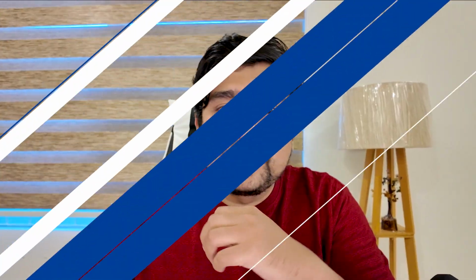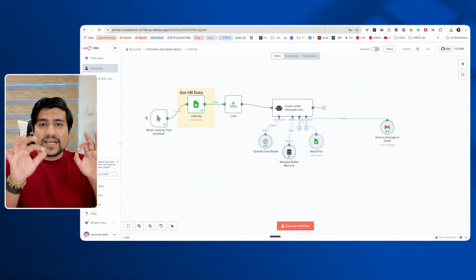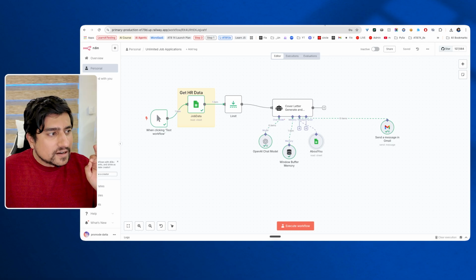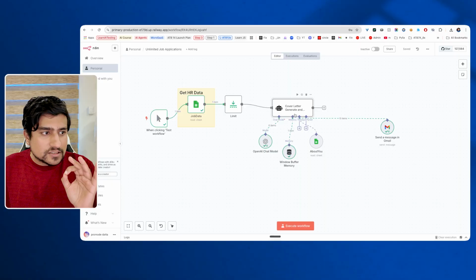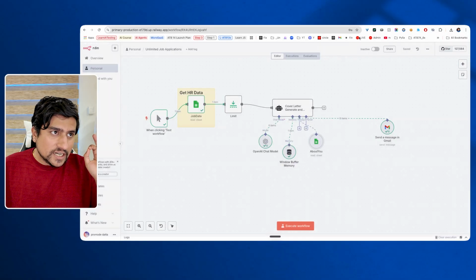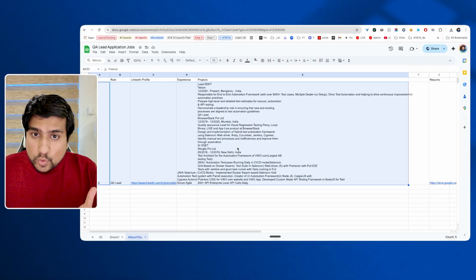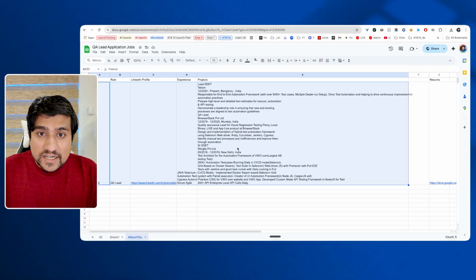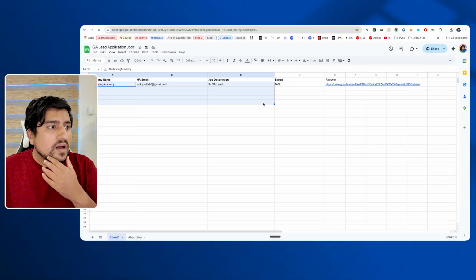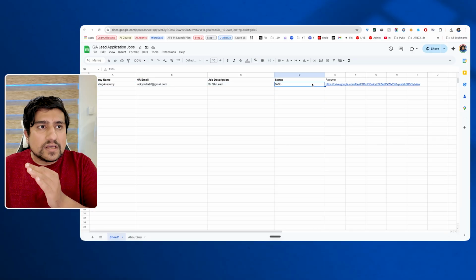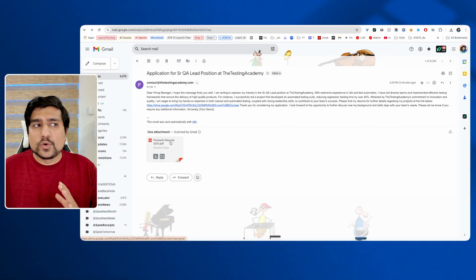So guys, first of all, I know many people will say, sir, what is this flow? What is this N8N? N8N is nothing but a simple AI agent that can read data from an Excel file, based on the details about you. It basically gets the details about you from this Excel sheet, whatever details you have given, for example, these are my details. It will read the data about the company name, and it is going to email them directly into their inbox with the resume attached. How exactly can you do it?